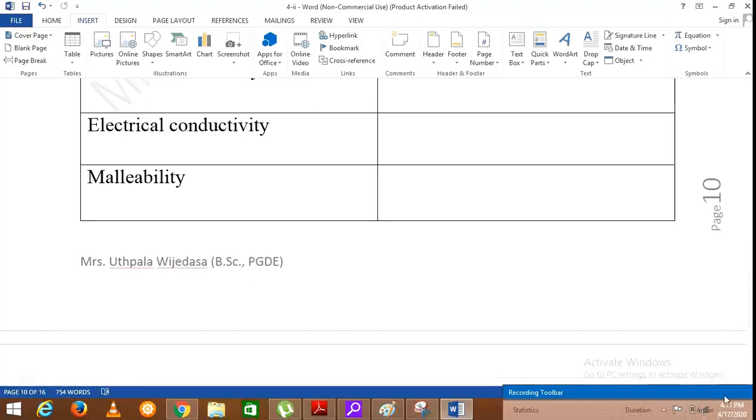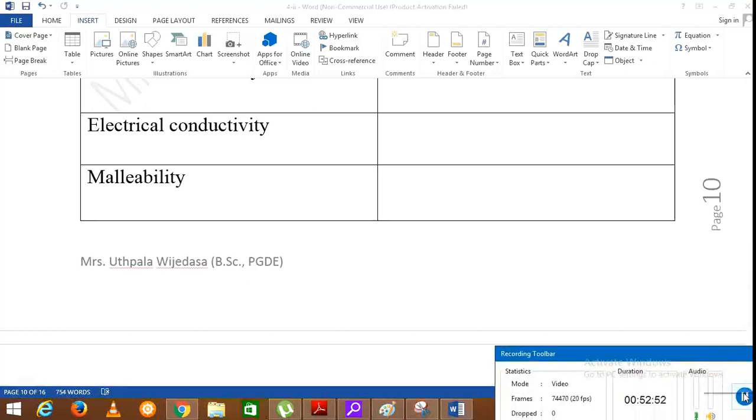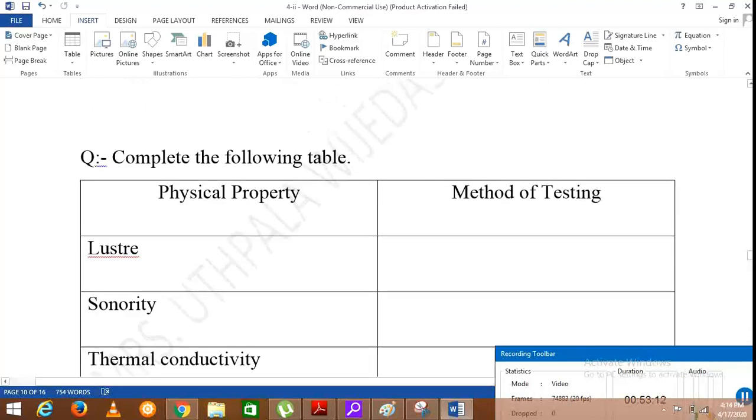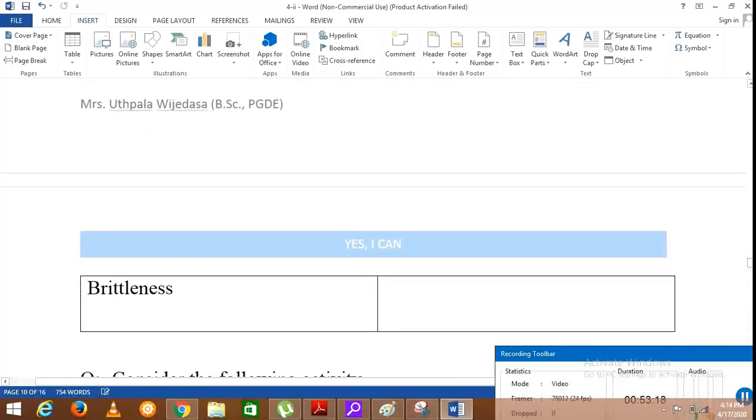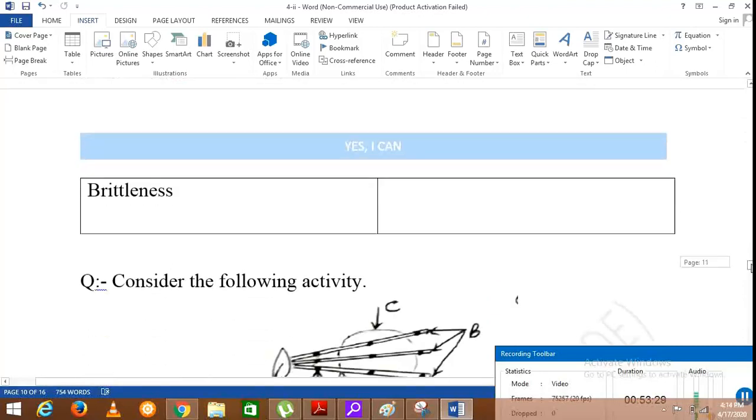And then the malleability. To check the malleability, you can strike the material with a hammer after placing the substance on a thick surface, and if it turns into a sheet on hammering, then it is a malleable substance. If it breaks into small pieces on hammering, or if it crumbles, it is a brittle substance. These are simple methods of testing these physical properties of different substances.